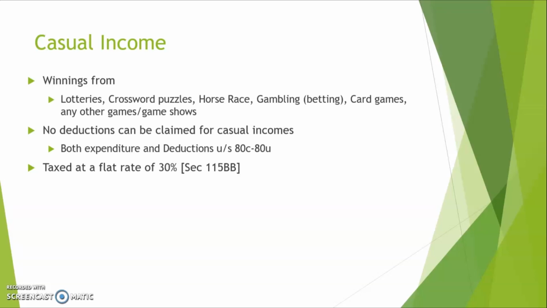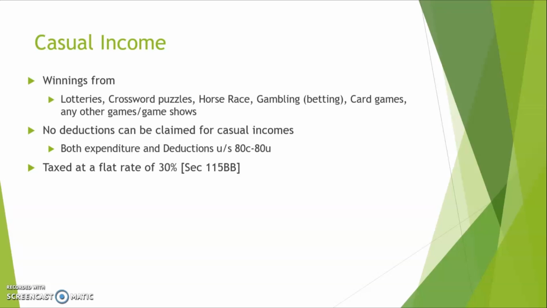Now another unique feature about taxation of cash flow income is the applicability of TDS. In every item of cash flow income, except for cases like one, where the winning from lotteries is less than rupees 10,000, and two, where winning is from any kind of races other than horse race, like camel race and all. Except in those two cases, everywhere there is a TDS provision for cash flow incomes, and that TDS provision implies that 30% of the total amount should be deducted at source.